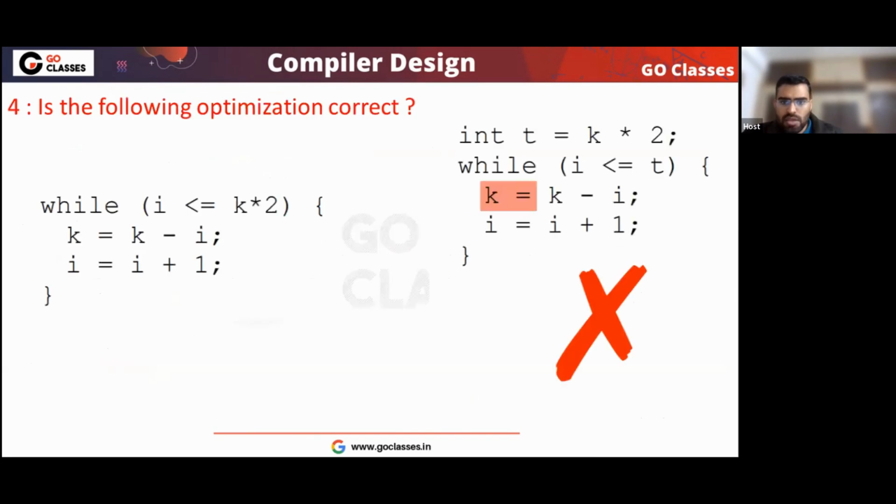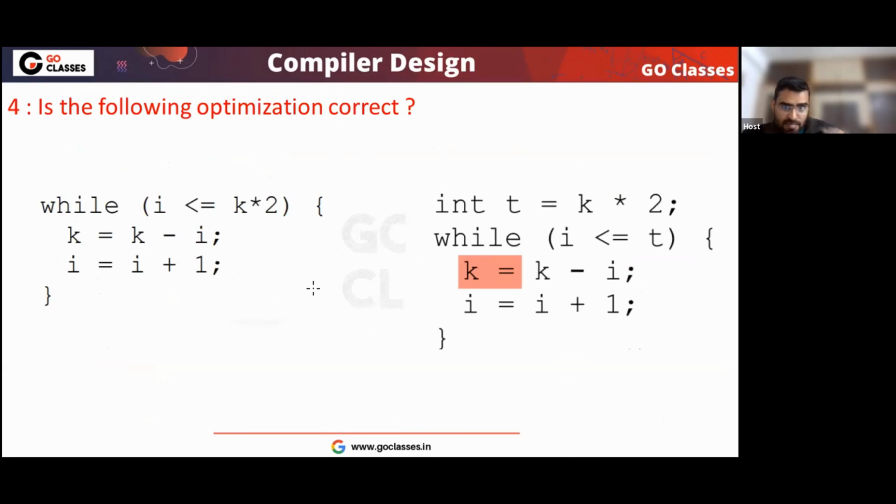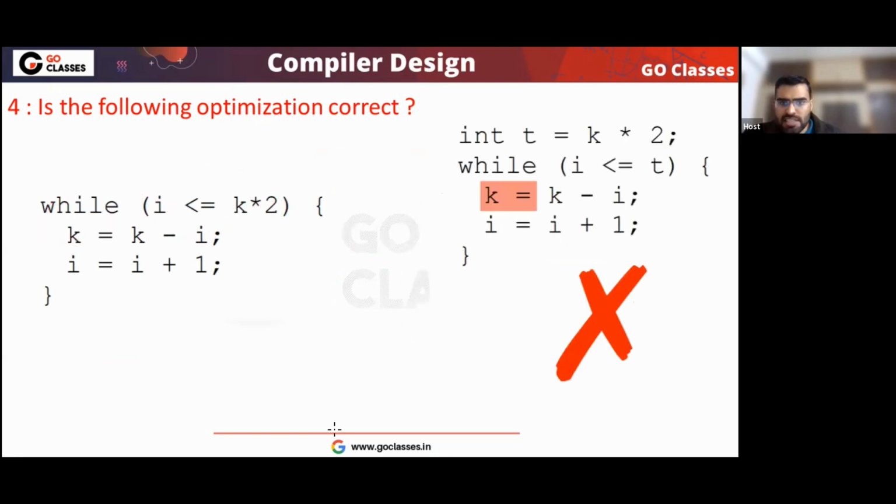Now, is this optimization correct? Tell me. This is not correct because the value of k is changing in the loop. Every time the value of k is changing. So this optimization is not correct.